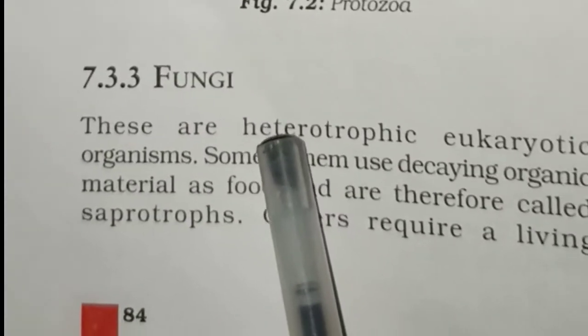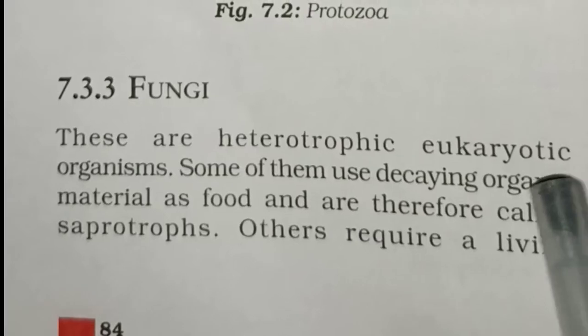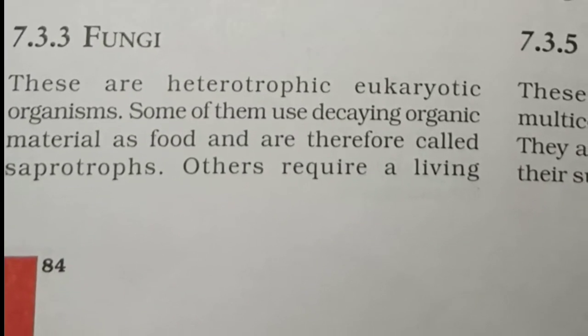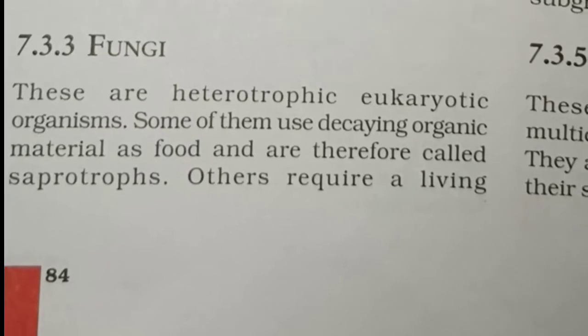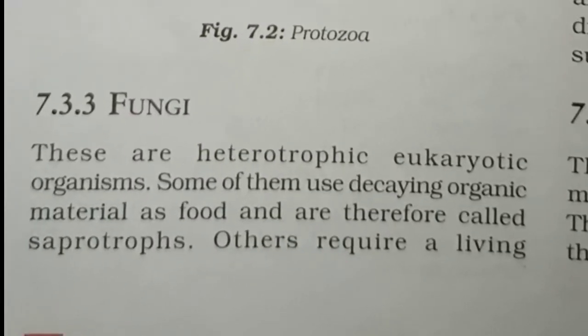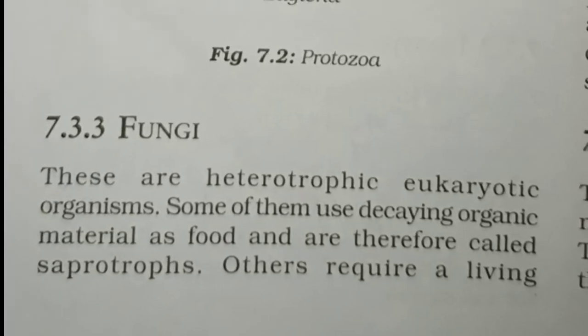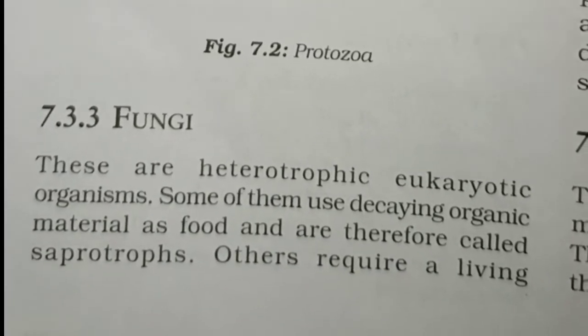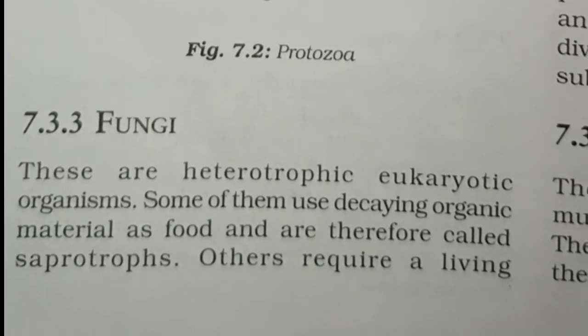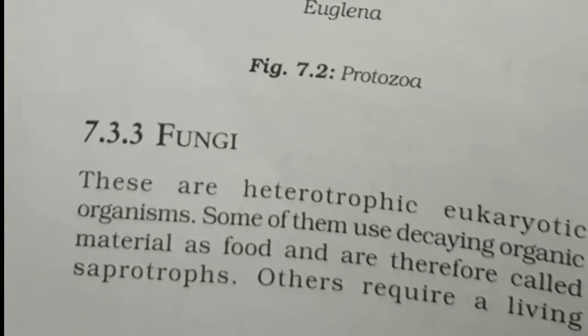It has been written here, these are heterotrophic eukaryotic organisms. Some of them use decaying organic material as food, and therefore they are also known as saprotrophs. Why? Because they depend on dead and decaying matter for deriving their nourishment.